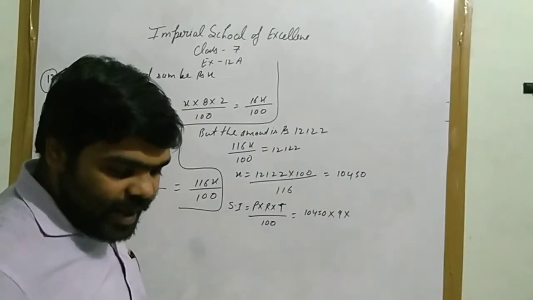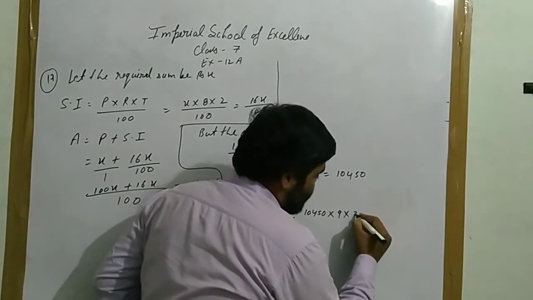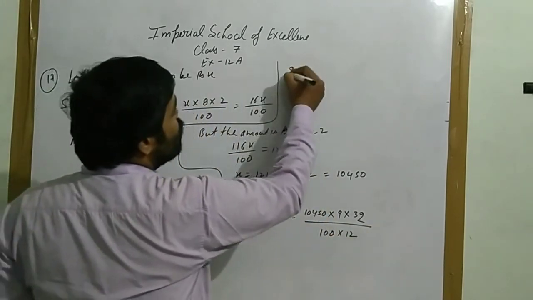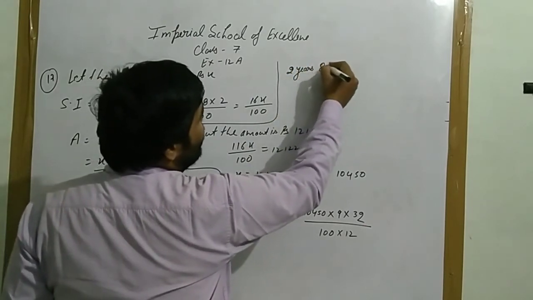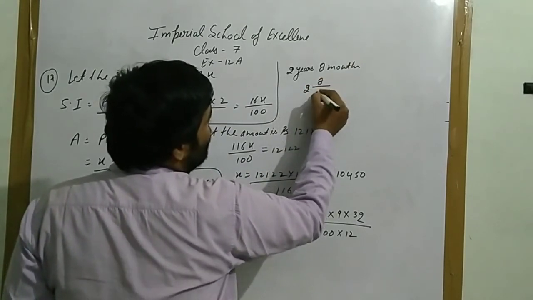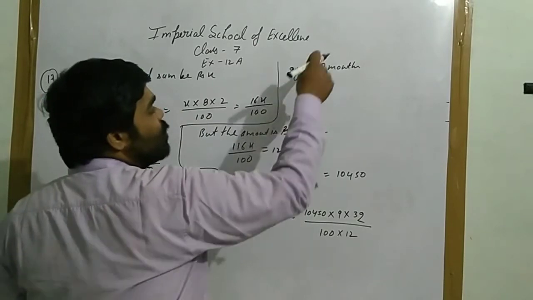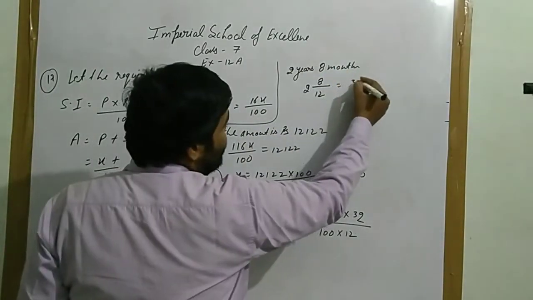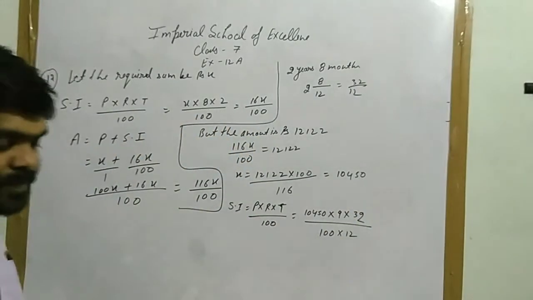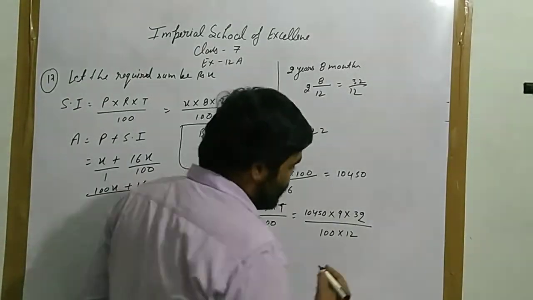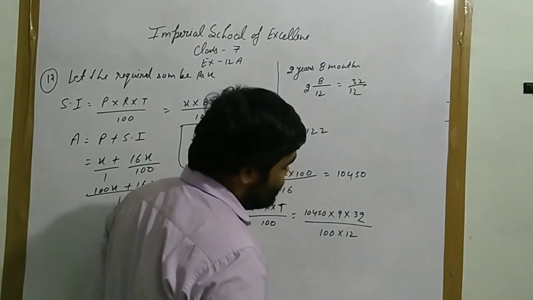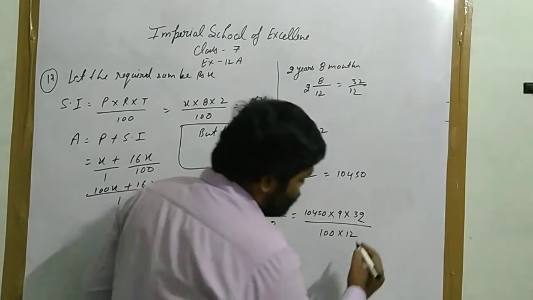2 years and 8 months means 32 upon 12. Same as you have to do 2 plus 8 upon 12: 12 times 2 is 24, 24 plus 8 will be 32 upon 12. So 32 upon 12 has come here, over 100. Now when you solve this, 12 twos are 24, 12 threes are 36. This will not cancel out from 12.